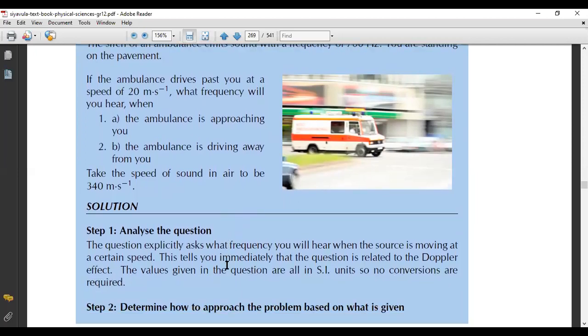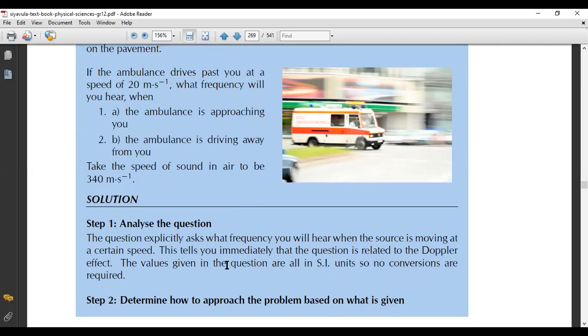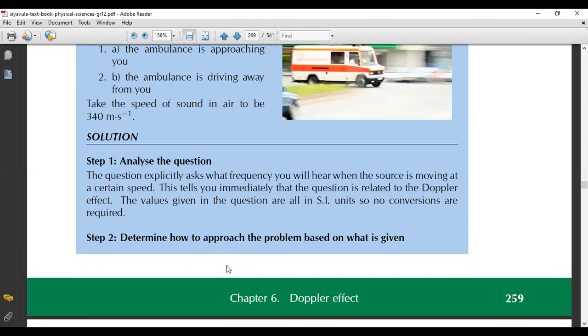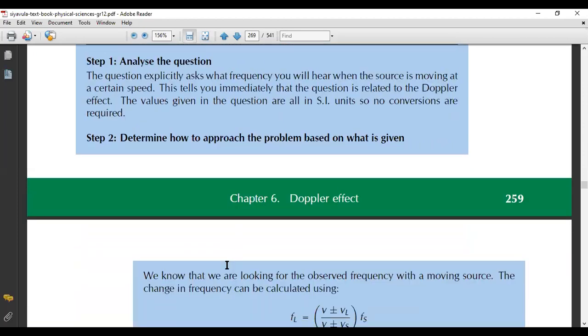So the first step is you analyze the question. The question explicitly asks what frequency you will hear when the source is moving at a certain speed. This tells you immediately that the question is related to the Doppler effect. The values given in the question are all in SI units, so there's no conversion that is required. So determine how to approach the problem based on what is given.